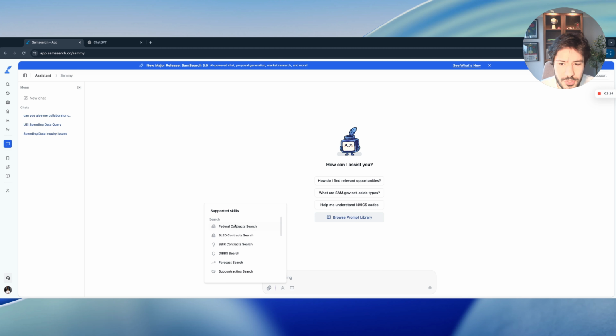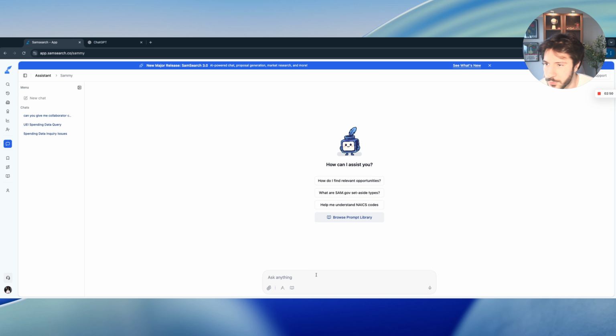It can do search, so it can search for federal contracts, state and local contracts, SBIR, forecasts, so it can pull forecasts from the future. Subcontracting opportunities, it could find you partners, it could do opportunity search. Spending analysis, contract details, top contractors, agency analysis, market insights, location analysis, news, web search, all of that jazz.